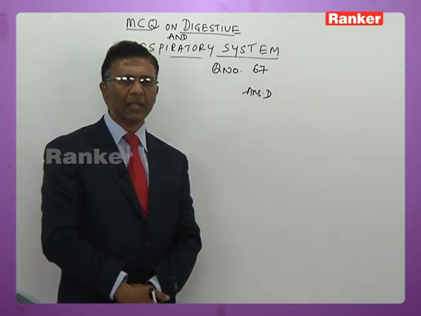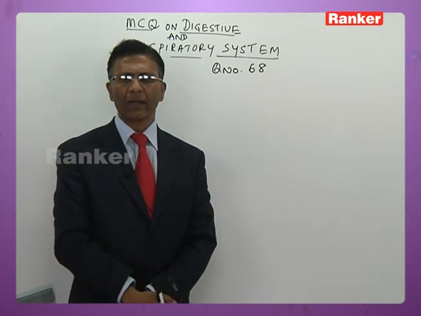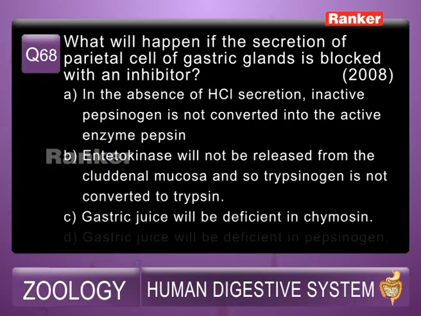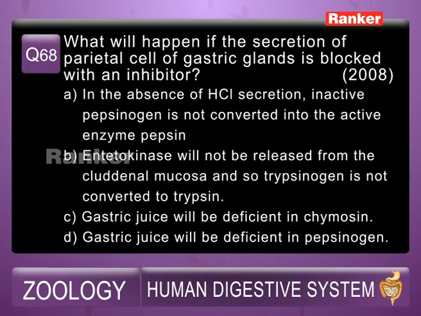The answer is D for this. 68th question, I will read the question for you. What will happen if the secretion of parietal cells of gastric gland is blocked with an inhibitor? Parietal cells are blocked with an inhibitor.